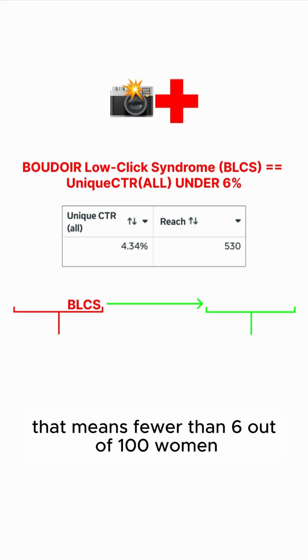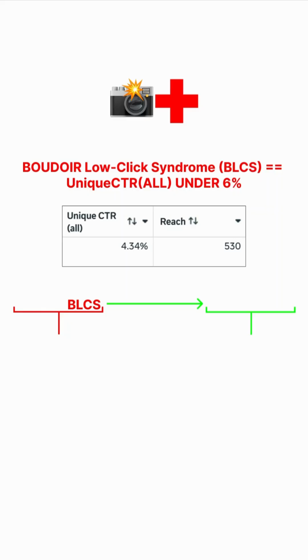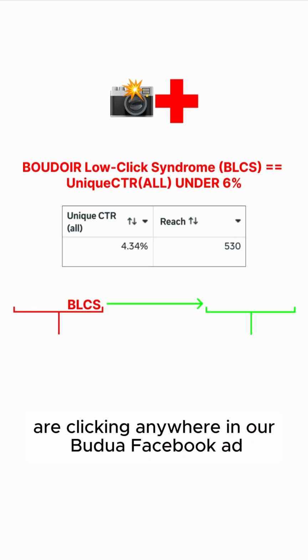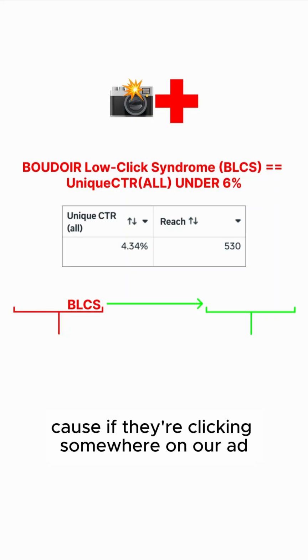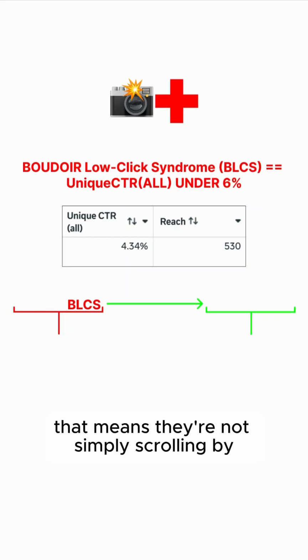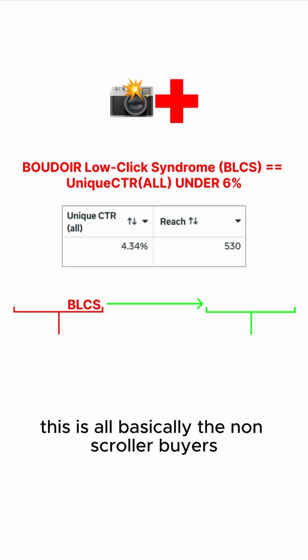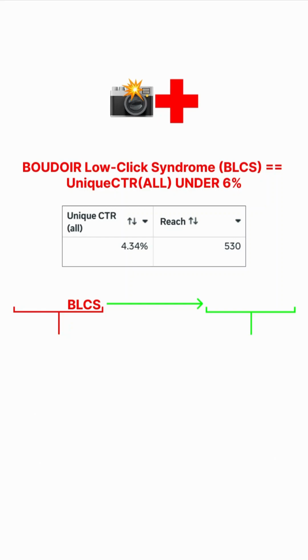That means fewer than 6 out of 100 women are clicking anywhere in our Boudoir Facebook ad. And we care about this because if they're clicking somewhere on our ad, that means they're not simply scrolling by. This is all basically the non-scroller buyers.